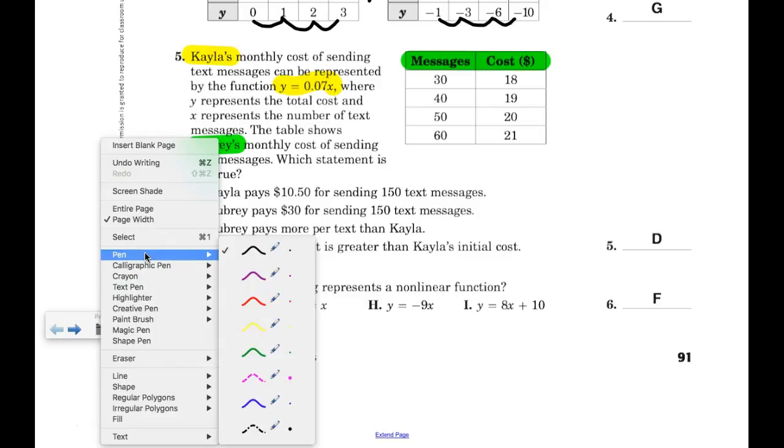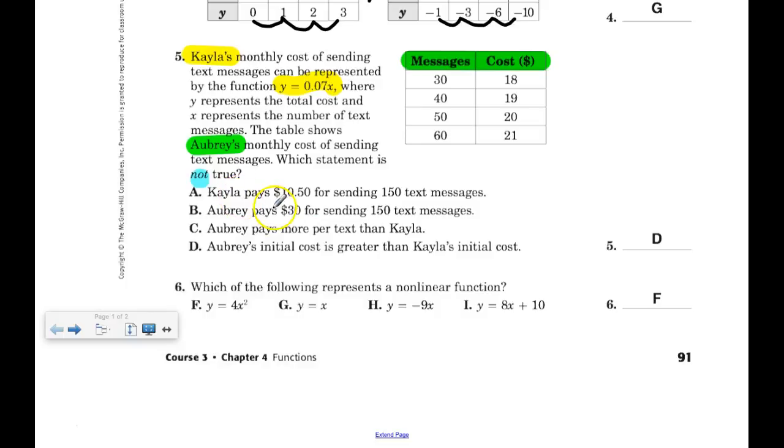So multiple choice, we kind of have to work through each one to decide, or at least eliminate answers that I know are incorrect, and I can kind of go from there. So first of all, understand that we got two different things going on. This is obviously a linear function. This also should be a linear function. Let's take a look at the rate of change.